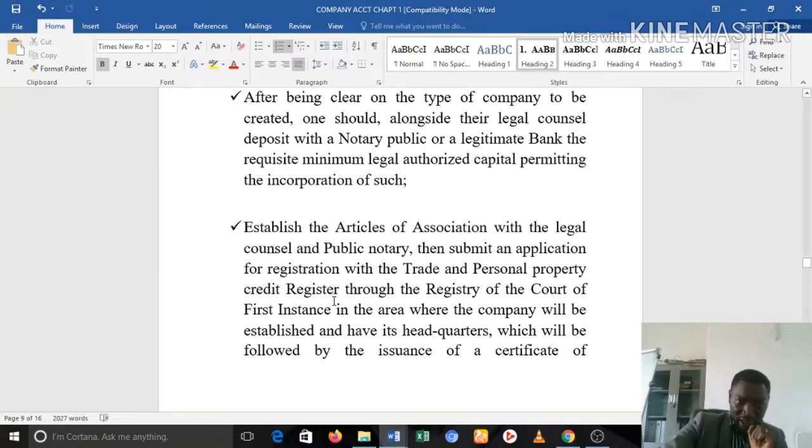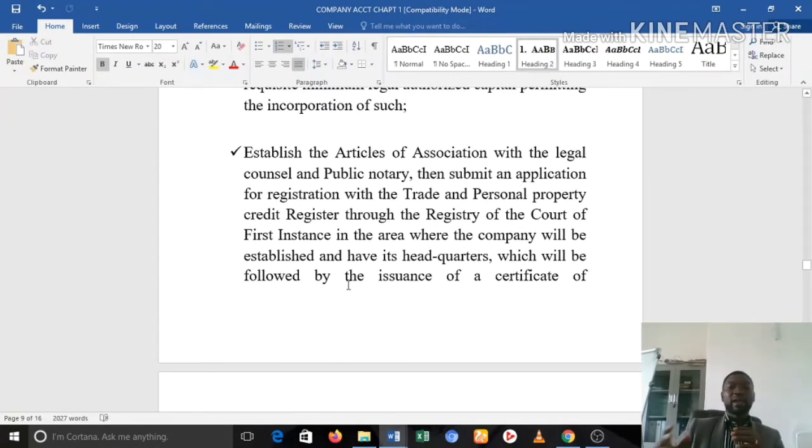After you've done that, you now have to establish the articles of association with your legal counsel and public notary. So in most cases, companies will have the legal counsel who is a lawyer, and they have the public notary. In parts of our country, in Cameroon, like in the English areas, at times you have the lawyer acting the same as the public notary. But in the other part, you have the legal counsel different from the public notaries.